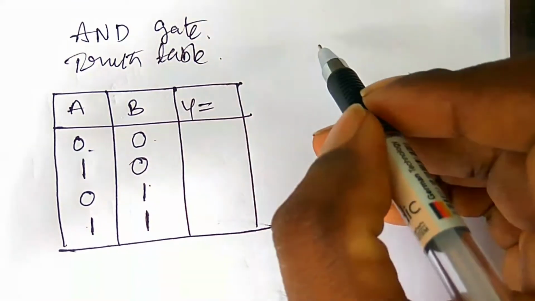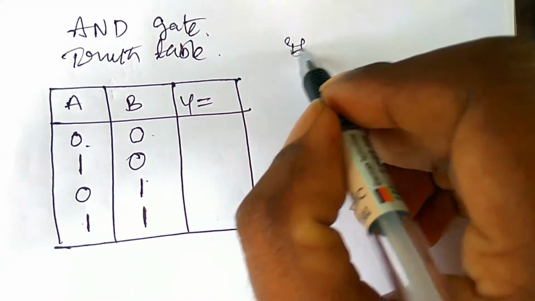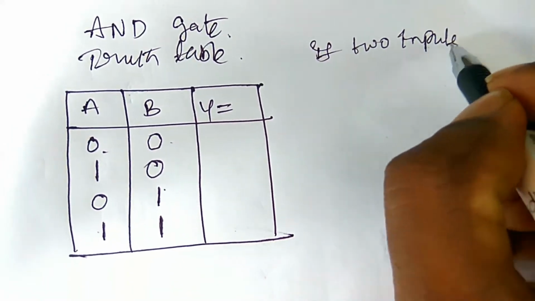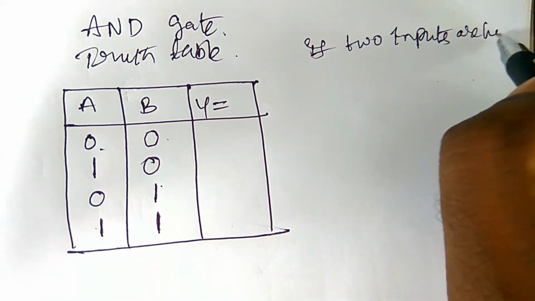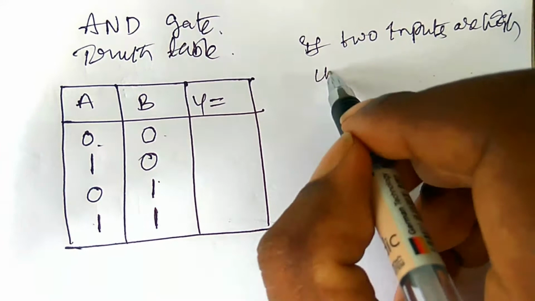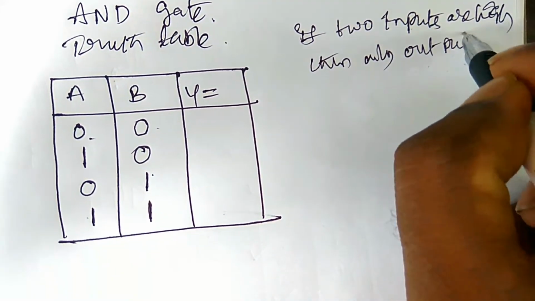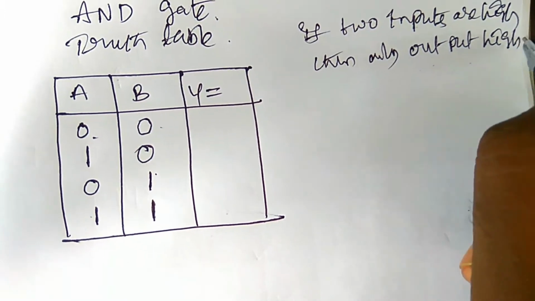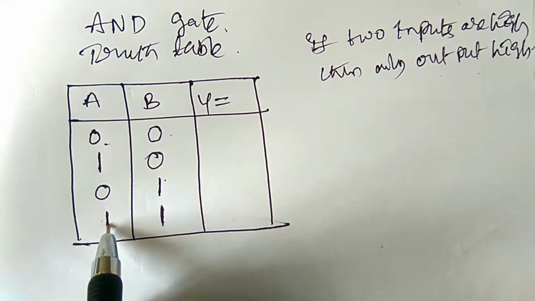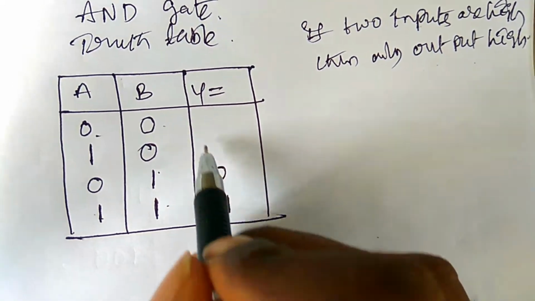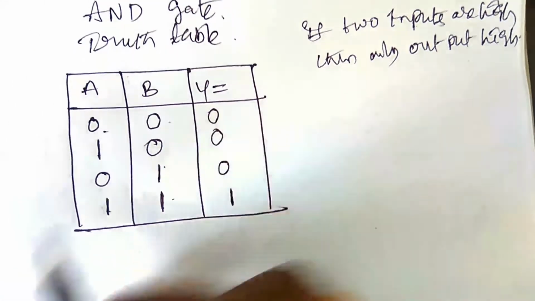What is the condition of the AND gate? If two inputs are high, then only the output is high. In all the remaining conditions, the output is low.